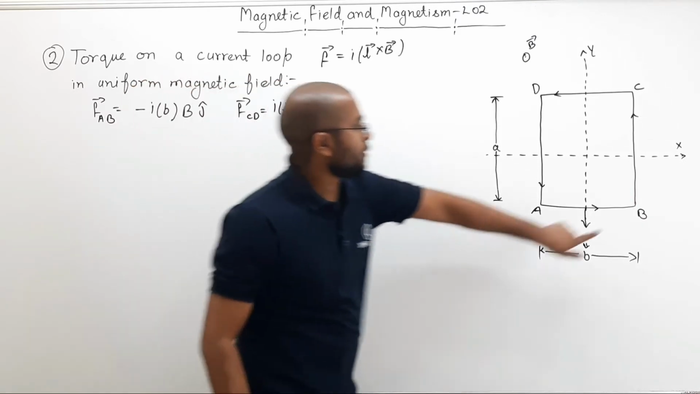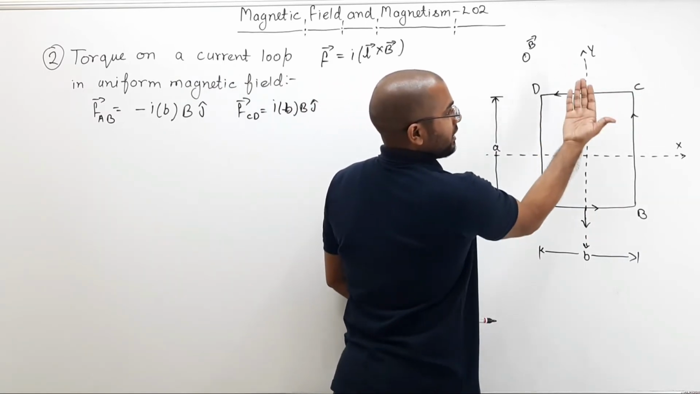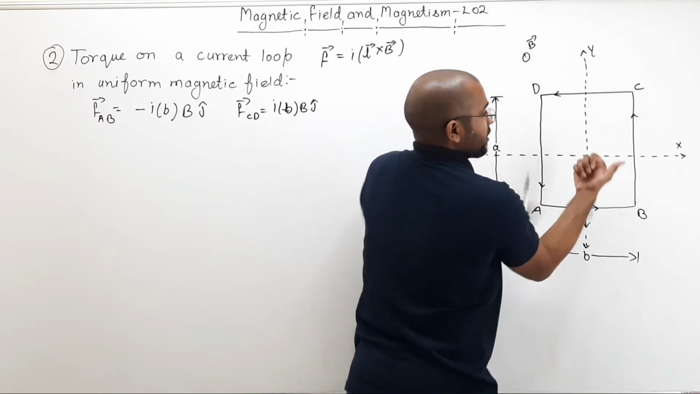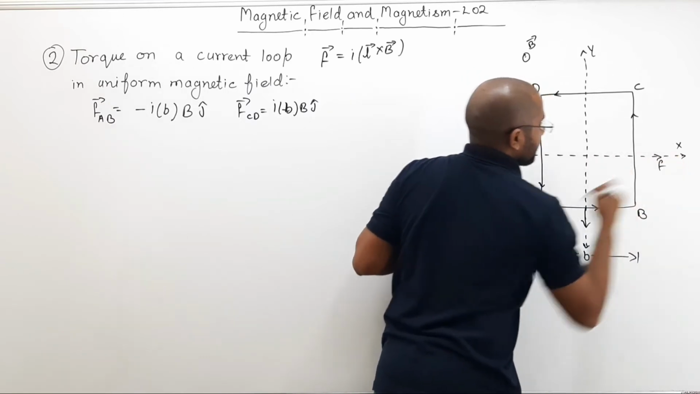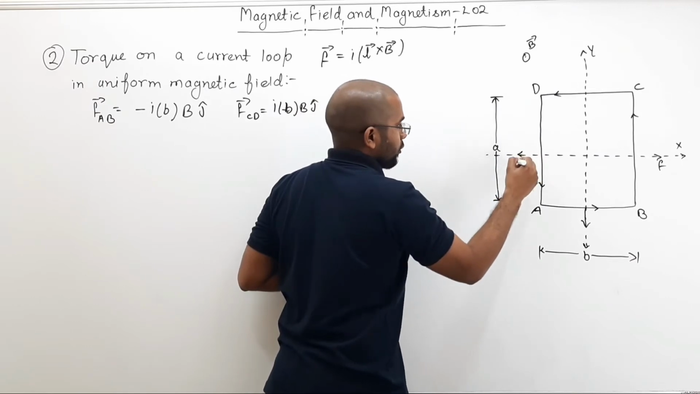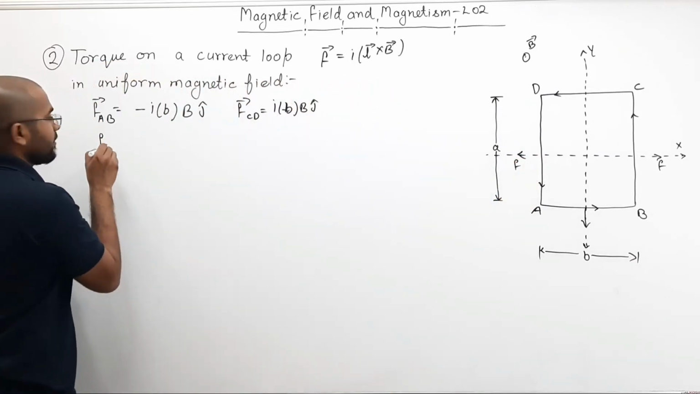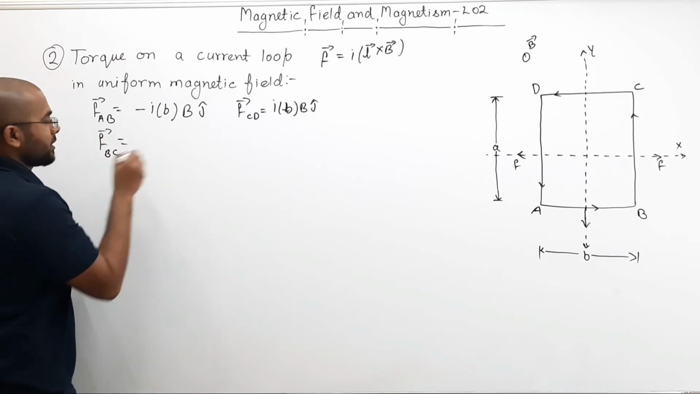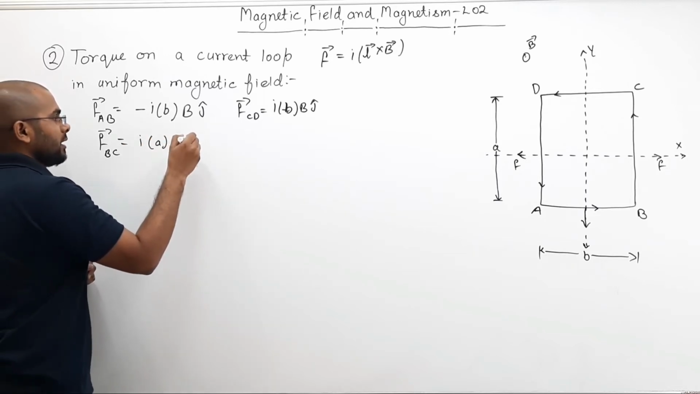What about force on BC? This is the direction of current. L cross B, this direction. So the thumb is showing the direction of force. So that is the direction of force. In the same way, force on DA can be shown to be in this direction. So here you can write F of BC will be equal to how much? I, a, B, i cap.